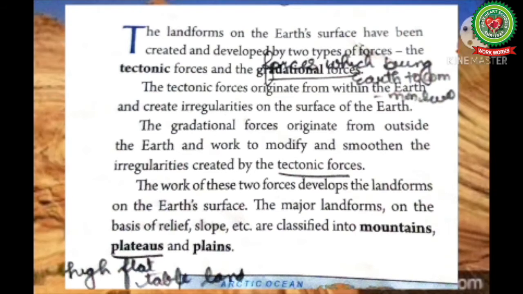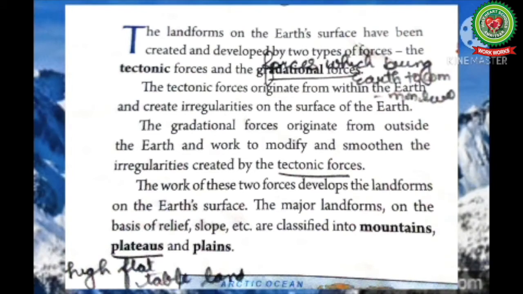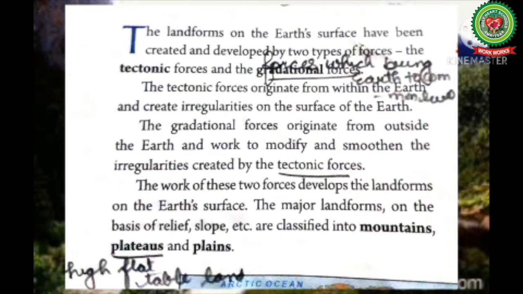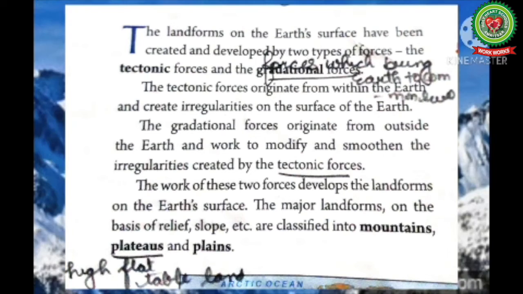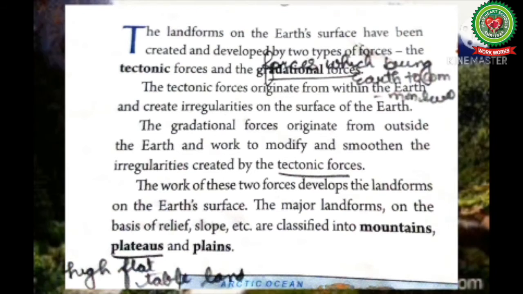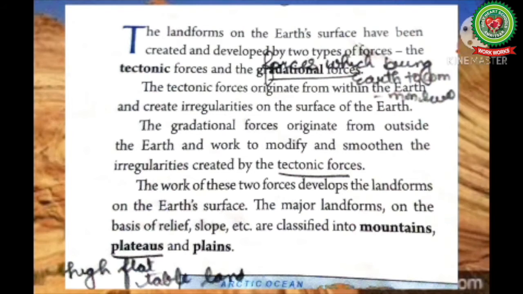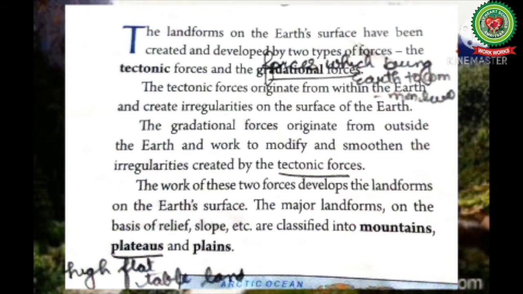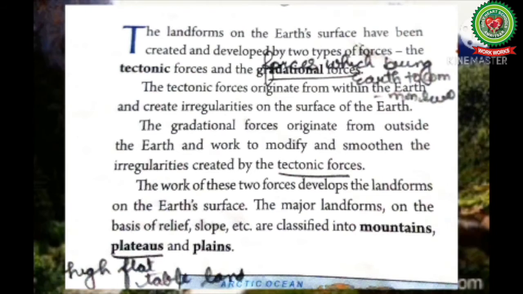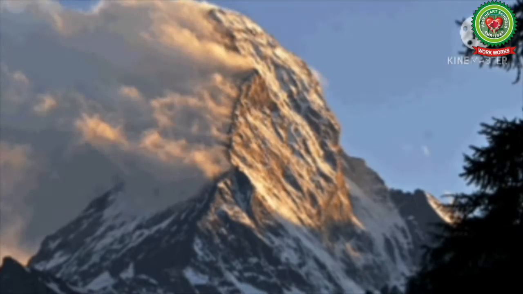The major landforms on the basis of relief slope are classified into mountains, plateaus and plains. Now here, the mountains are the land masses which rise more than 900 meters above the mean sea level. Plateaus are the high flat tableland with uneven surface, and plains are the flat fertile land. Now students, in this video we are going to study in detail about mountains.